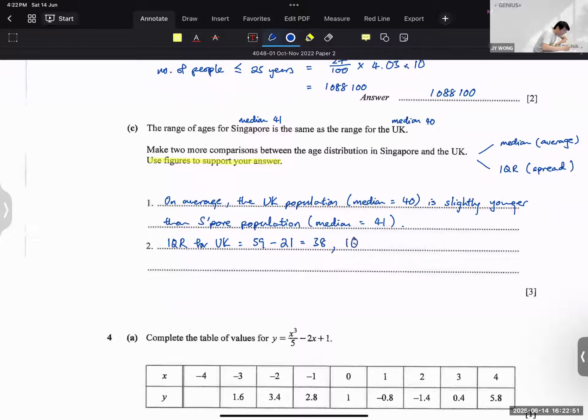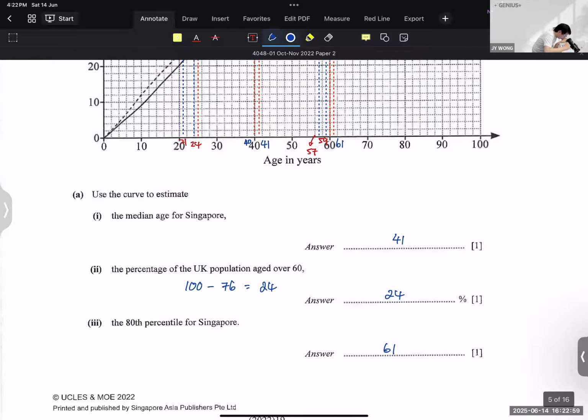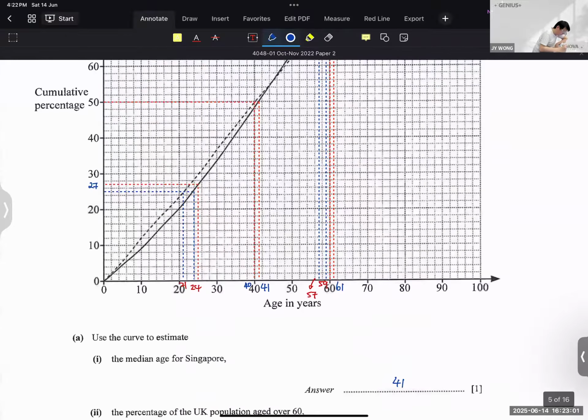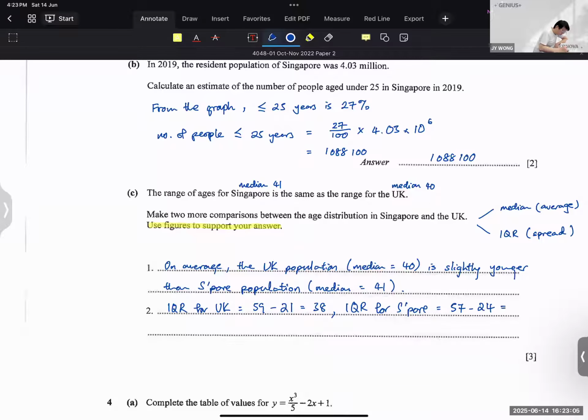While IQR for Singapore is equal to 57 minus 24, which is equal to 33.